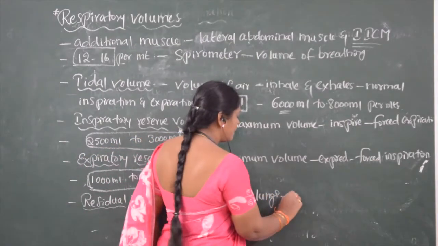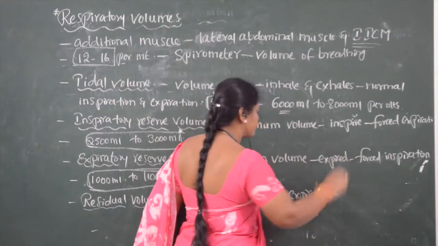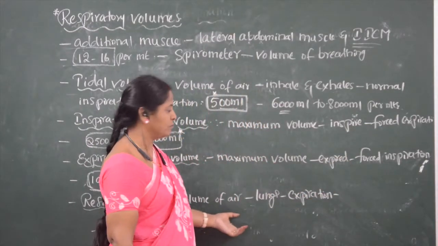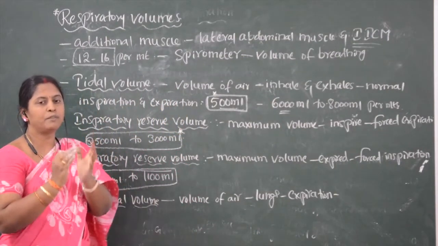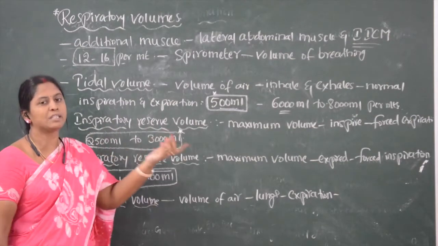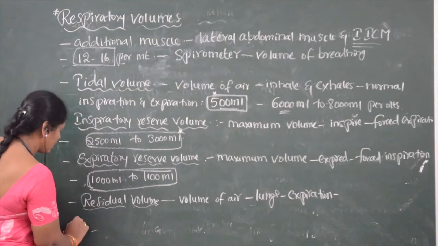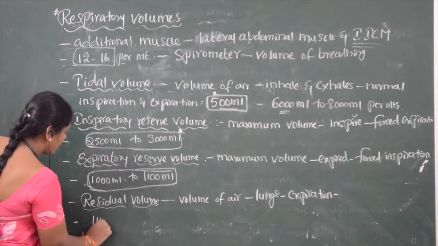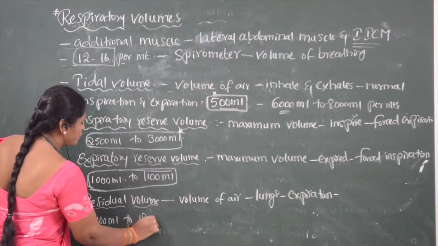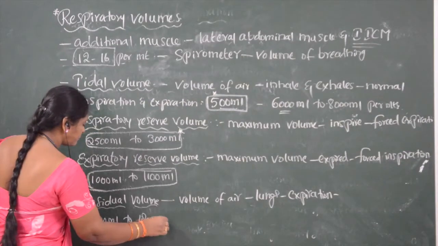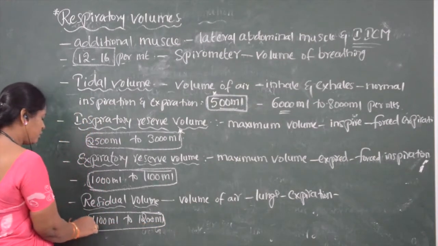Residual volume is how much air is present in the lungs after expiration. Residual volume ranges between 1100 ml to 1200 ml.